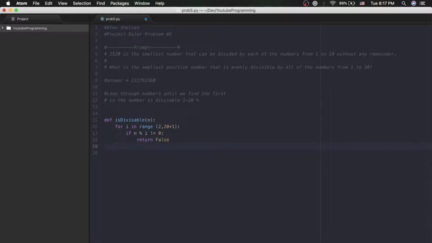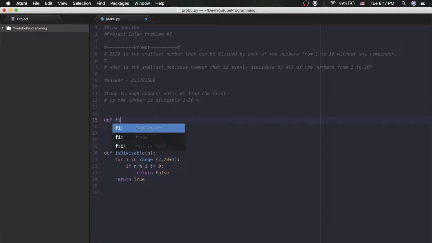If it gets through this entire loop, then we know it's gone into every number in that range evenly, so we can return true. That's it for this function. It's taking some unnecessary steps. If we need to optimize this more, we can do so at the end, depending on how long it takes to reach this number. That'll be more important in the next function though.